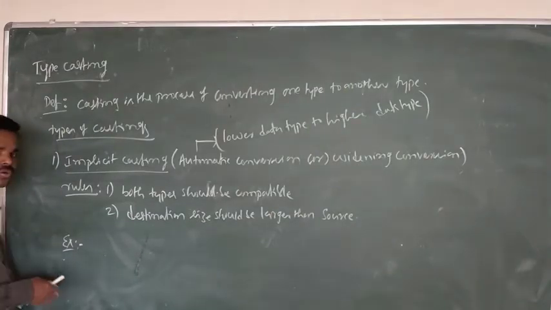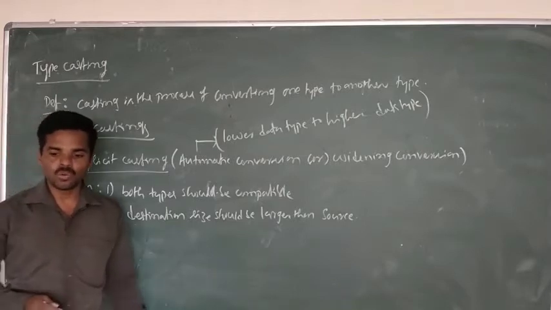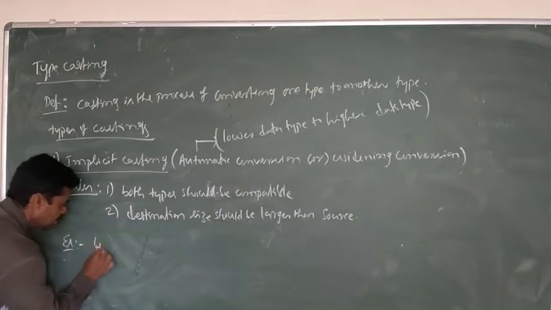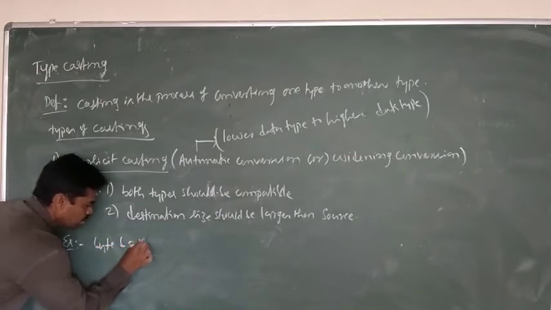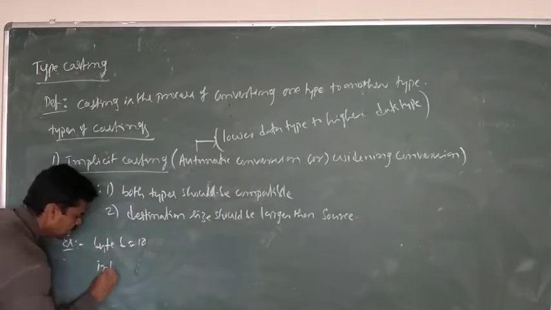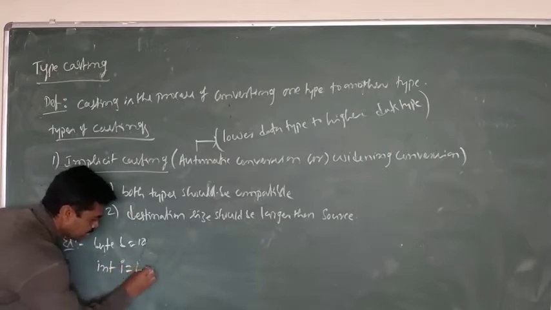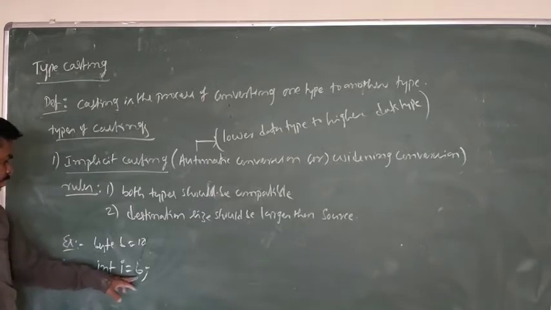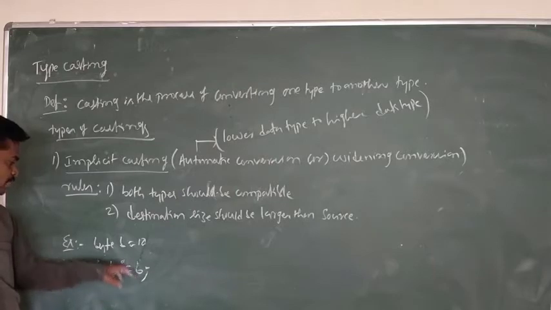So you can convert easily from byte to int. For example, byte b is equal to 10. Integer i is equal to b. That means b will be assigned to i. b is a byte that will be assigned to i as an integer. Now we are converting byte to integer.